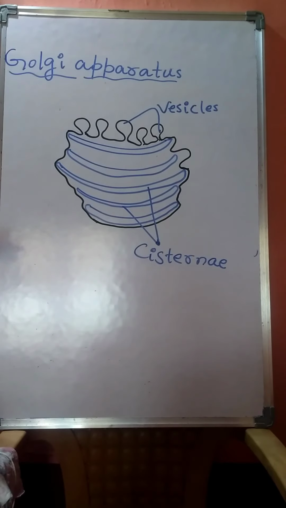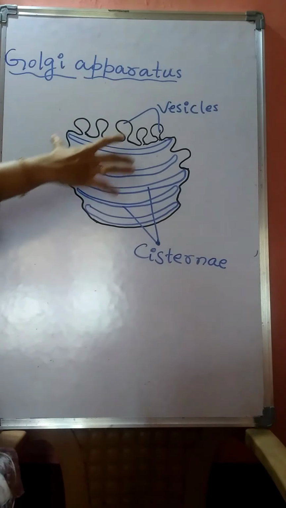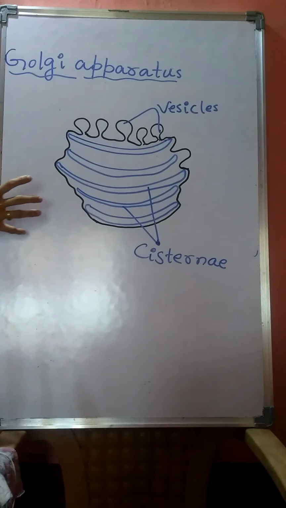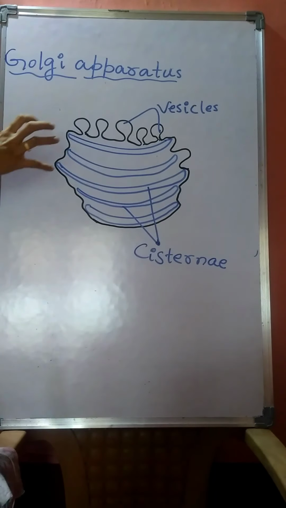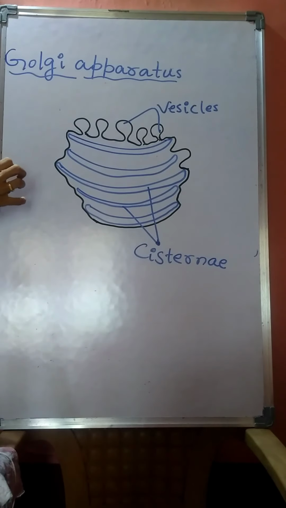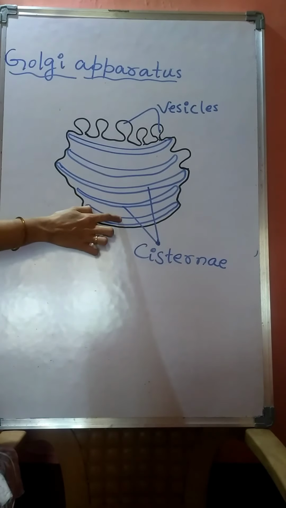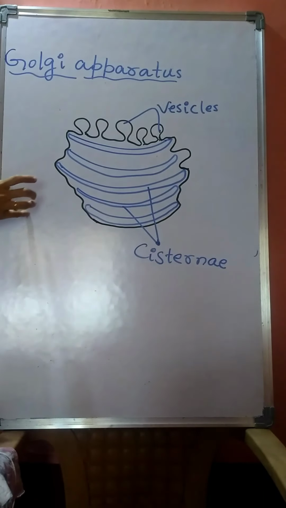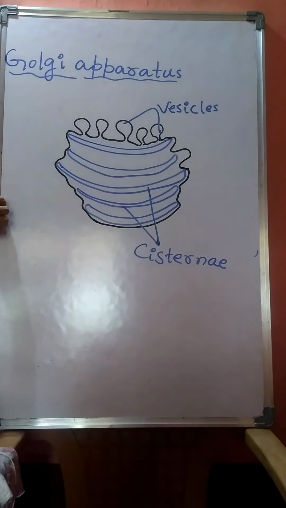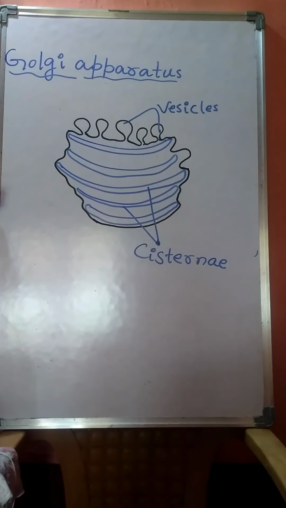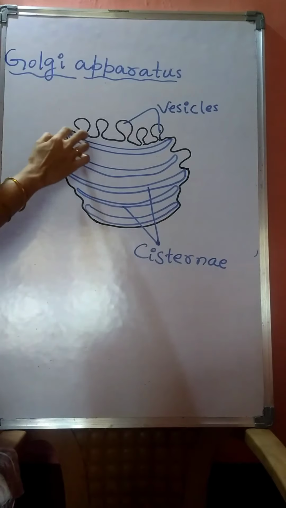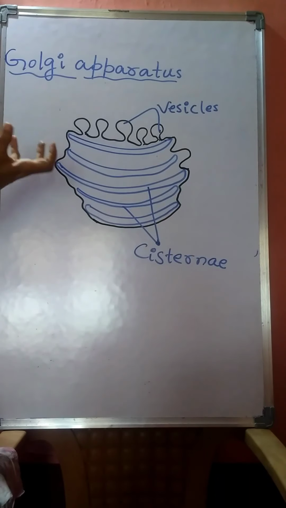Golgi apparatus, or Golgi complex, is a complex, single membrane-bound organelle, and this contains membrane-bound sacs, tubules and vesicles. Sacs means pouch.